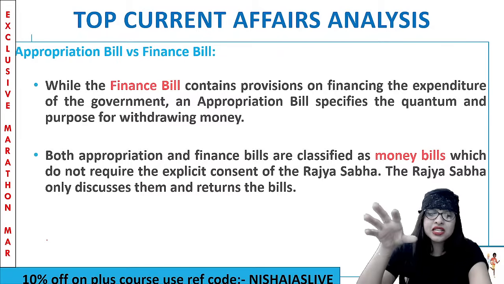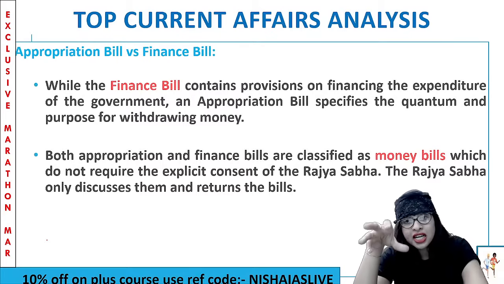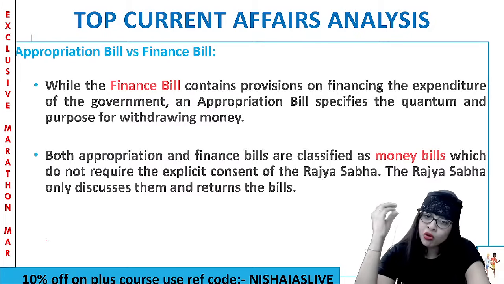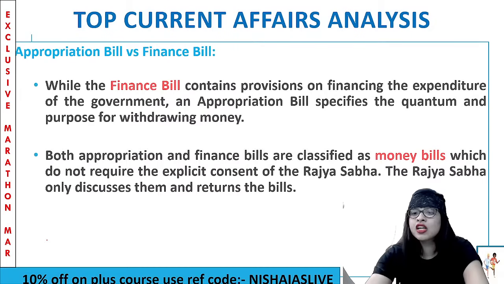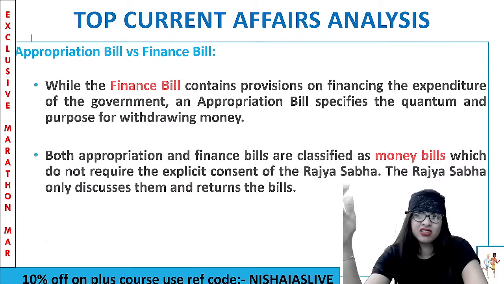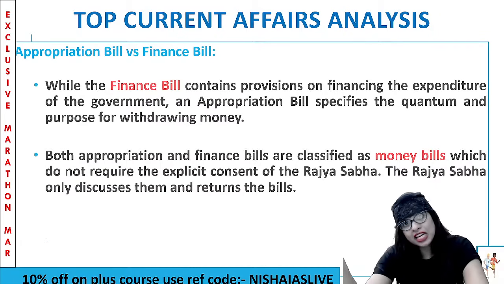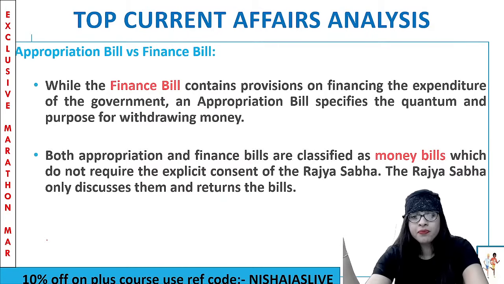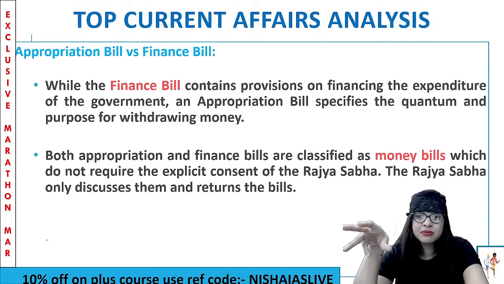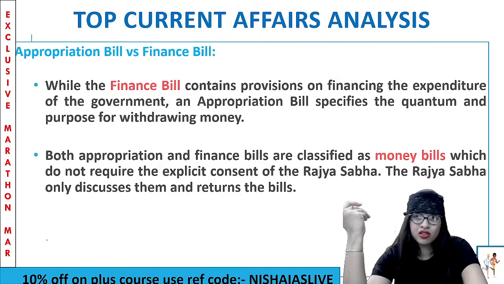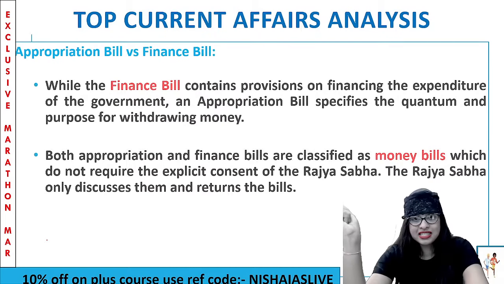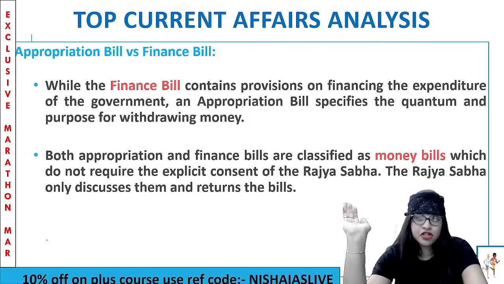But the next important thing is, be it finance bill or appropriation bill, both are classified under the category called money bills. And they do not require the explicit consent of Rajya Sabha. Only Lok Sabha's approval is required, but Rajya Sabha can give recommendations. If Lok Sabha wants, they can accept them, otherwise no. Clear? So basically, Rajya Sabha will discuss these bills and then return them. That's the normal procedure. And then the President signs it to pass the finance or the appropriation bill, to withdraw the money to meet all the expenditure activities of the government. Clear?